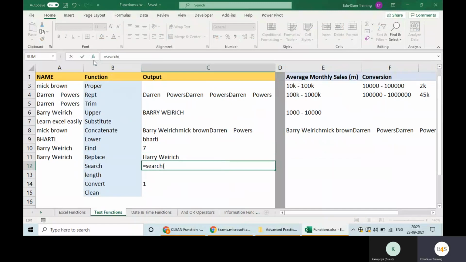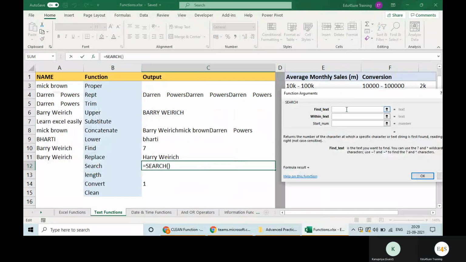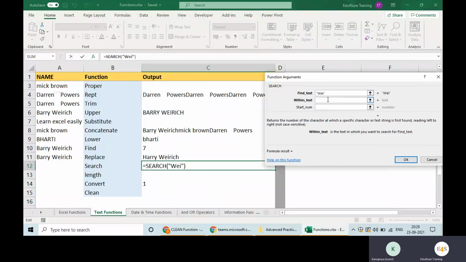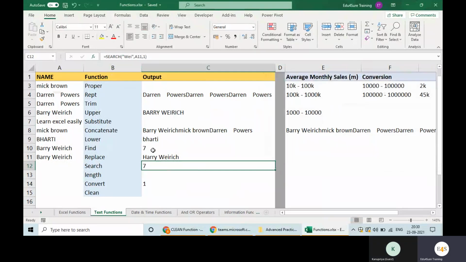We have the same arguments: find text, within text, starting number. So I am saying which is the text I need to find? WEI. In which text? This text. Starting number 1. I got the same answer. Then what is the difference?